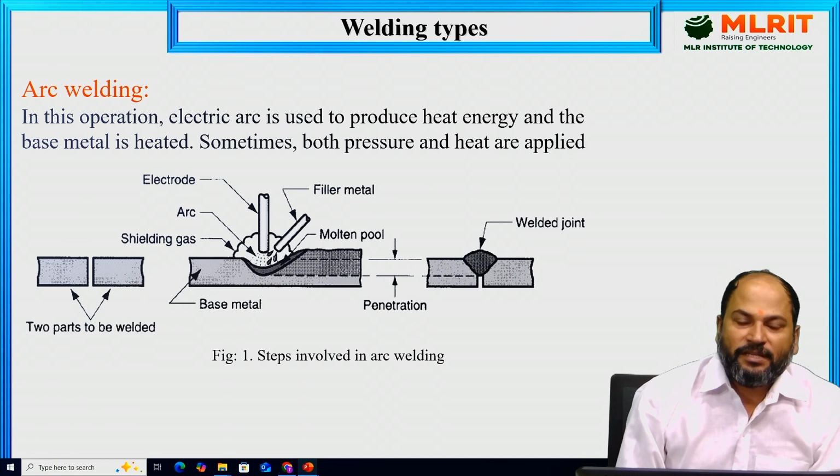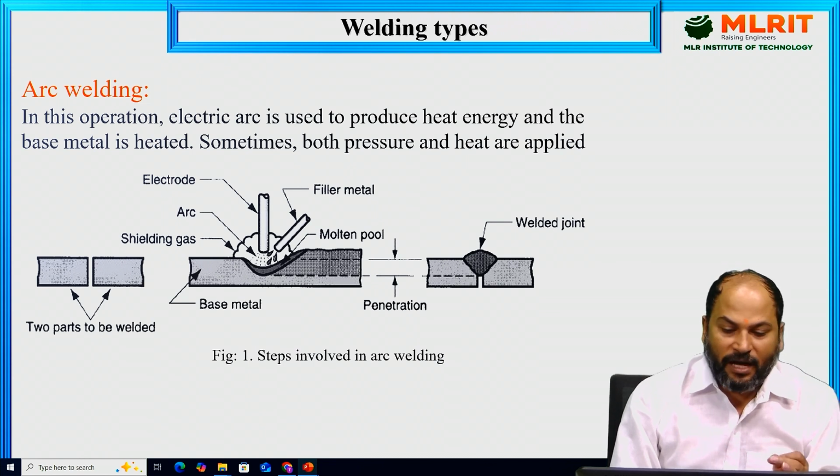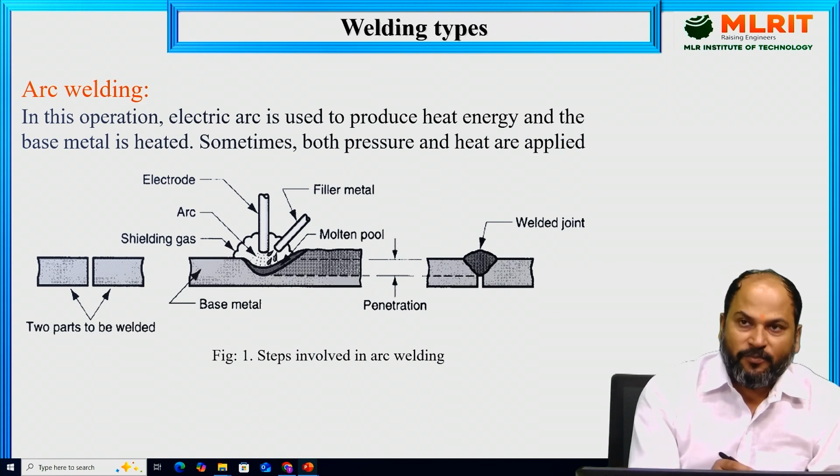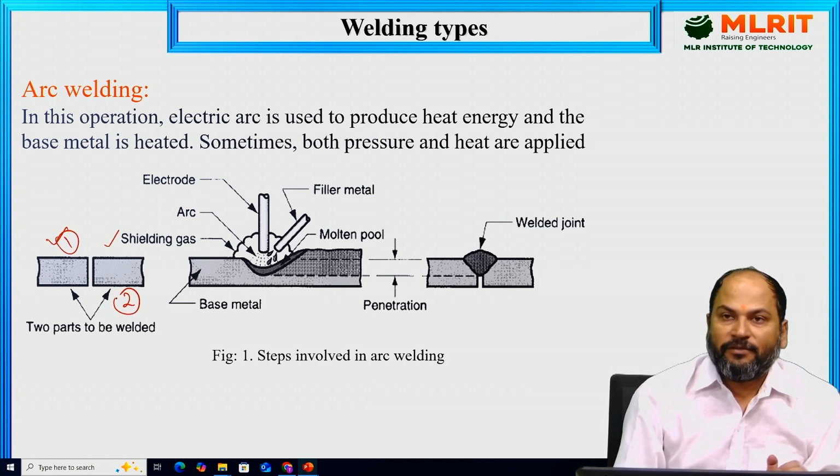First we are seeing arc welding. Arc welding means the heat source is the arc. The first thing is how the arc is generated, so stepwise we'll see here. These are the two parts that we have to weld. This is the first part and this is the second part. Through arc welding we have to join these.